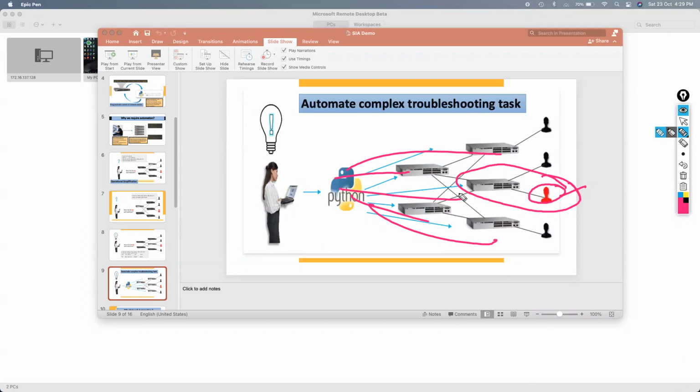To be frank, Python will just help you in troubleshooting. Python will not do the troubleshooting automatically. And that is the main concept that I wanted to tell you, that network automation will help you in your regular day-to-day activities. But if you have it in mind that there is no job for a network engineer after this, no, this is completely wrong. Let's move ahead.